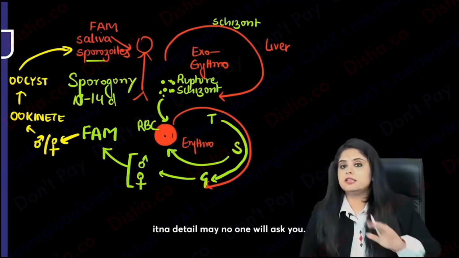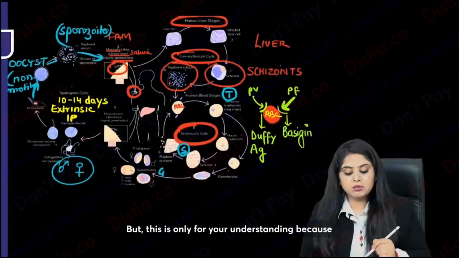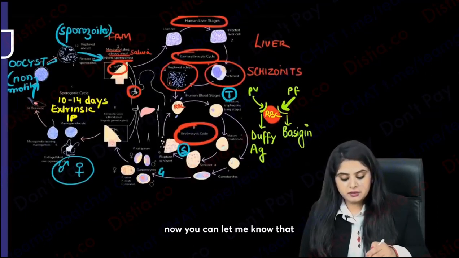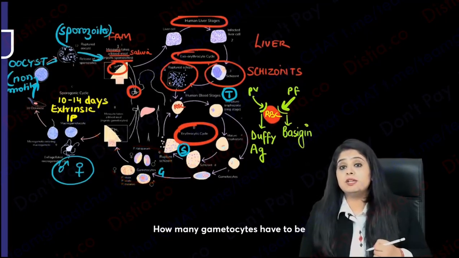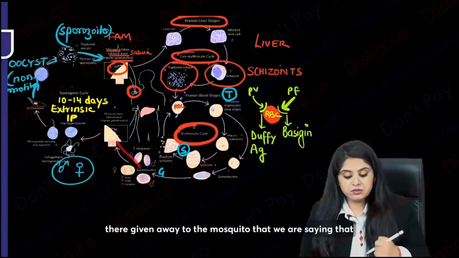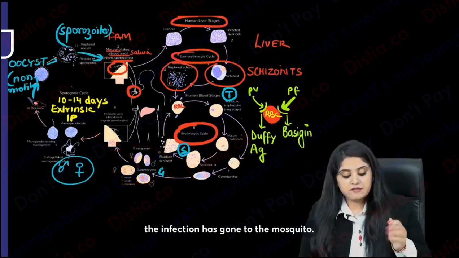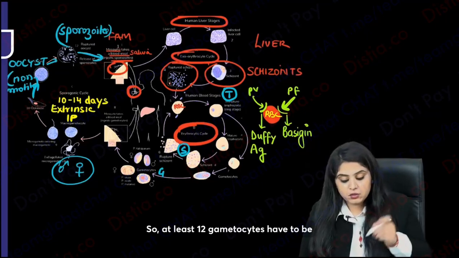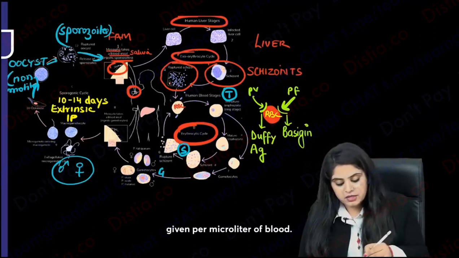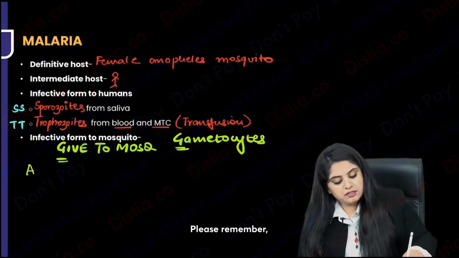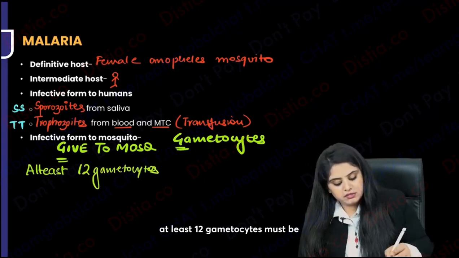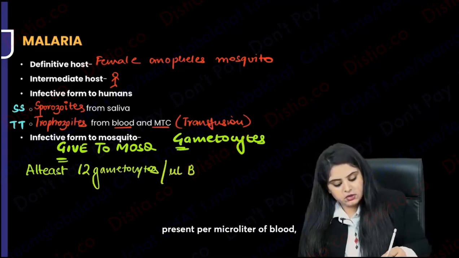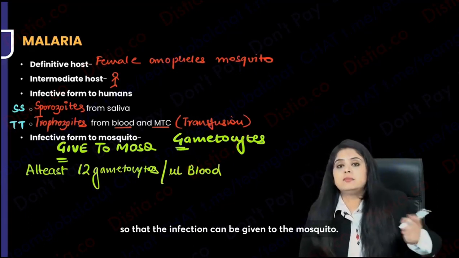I hope you've understood. In this much detail no one will ask you, but this is only for your understanding, because now you can let me know how many gametocytes have to be given to the mosquito for us to say that the infection has gone to the mosquito. At least 12 gametocytes have to be given per microliter of blood. Please remember, at least 12 gametocytes must be present per microliter of blood, so that the infection can be given to the mosquito.